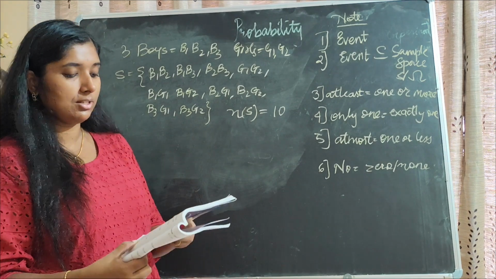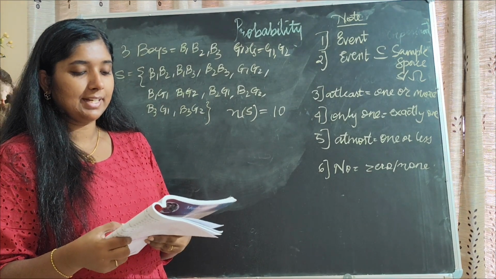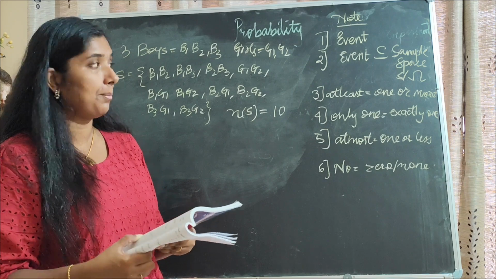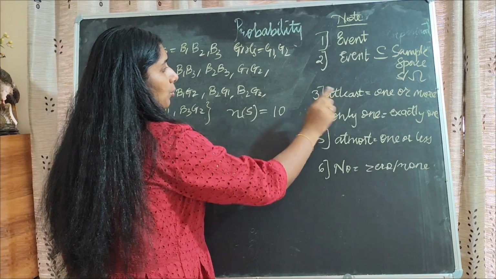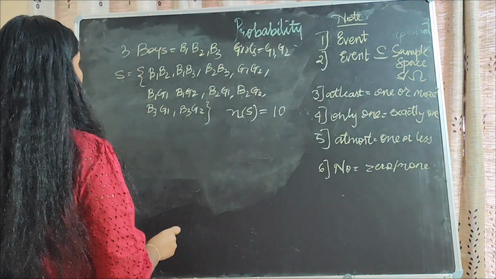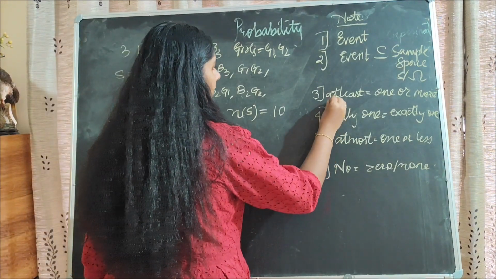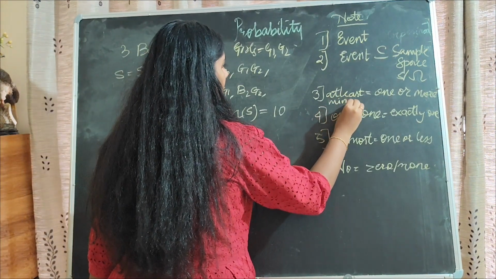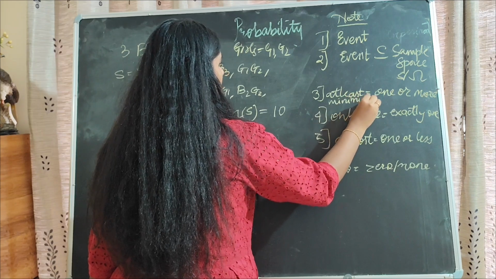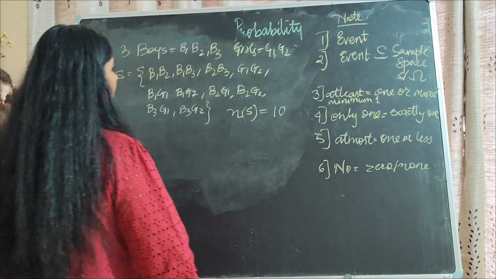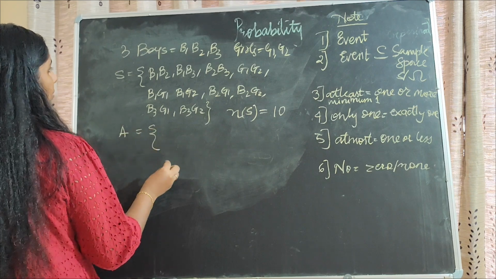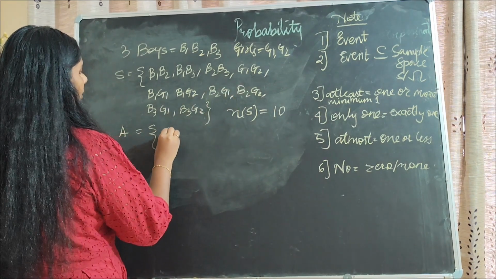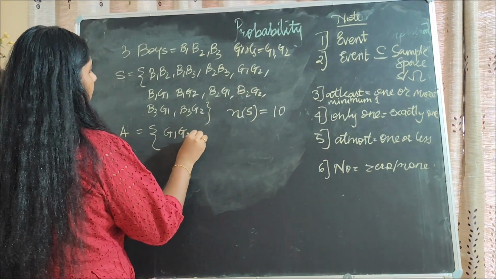Next, what is asked is an event that at least 1 girl should be in the committee. So at least 1 means 1 or more should be there. Minimum 1. So A will be given as at least 1 girl. So G1 G2 can come because a girl is present.